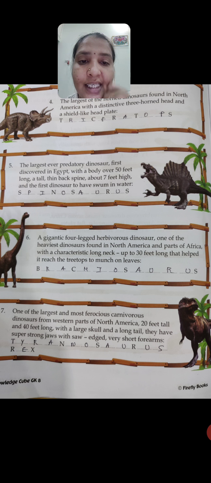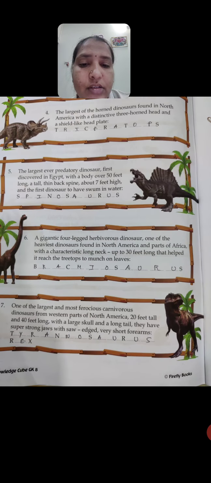Okay, as I said, it is a herbivore. That means it is going to eat plants or leaves. It will move its long neck to eat that many plants or leaves. This is another type of herbivorous dinosaur. This is all about its features.